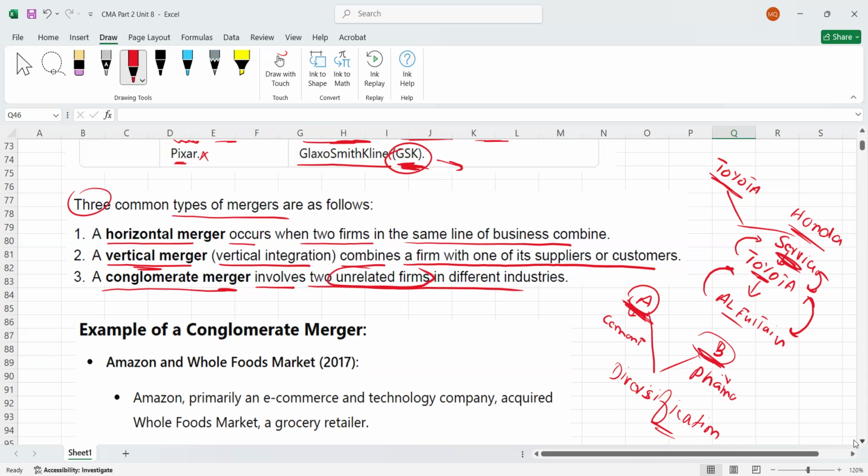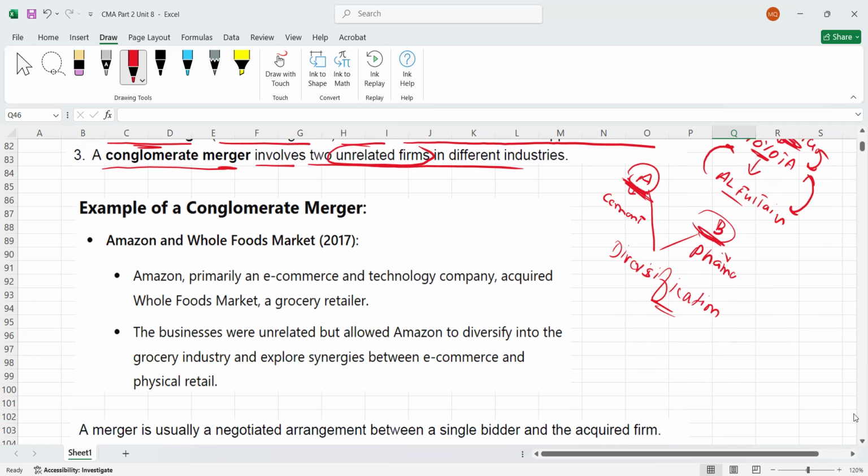Now for the conglomerate merger, we have a very practical example. For example, Amazon and Whole Foods Market. This merger happened in 2017, right? This is the conglomerate merger. We know Amazon is primarily an e-commerce platform and technology company. Amazon acquired Whole Foods Market, a grocery retailer. So you can see now their products are different and their market is different. So their products or services are different. So this was a conglomerate merger because Amazon merged with Whole Foods Market.